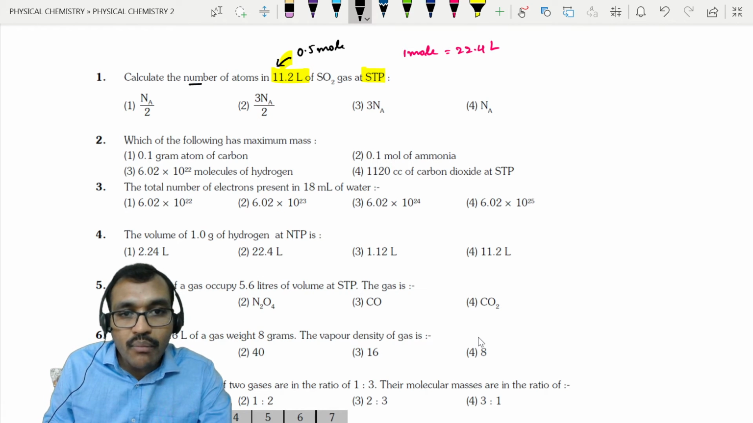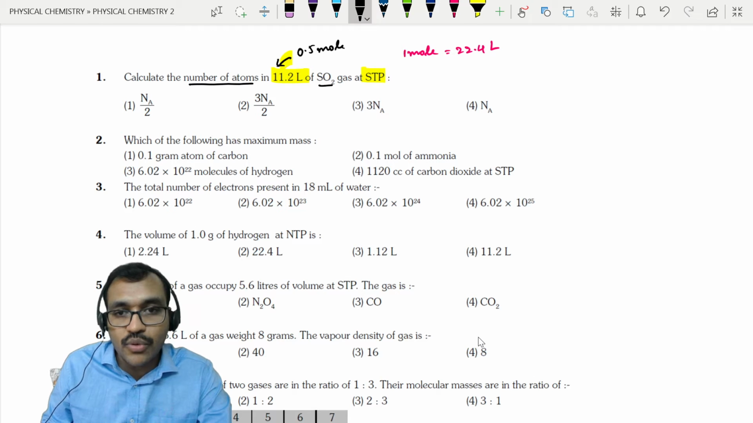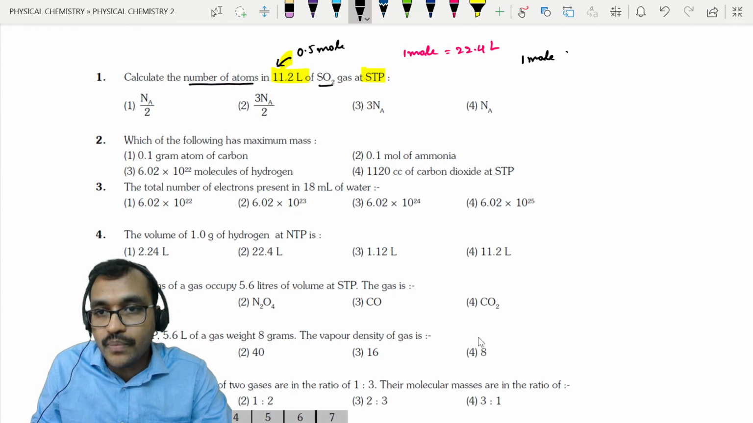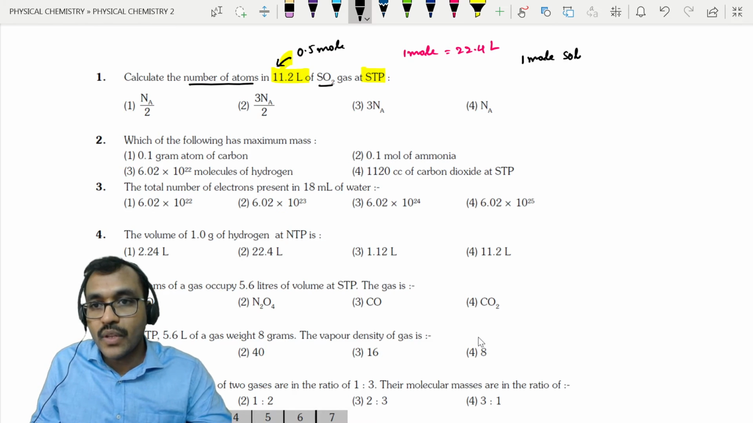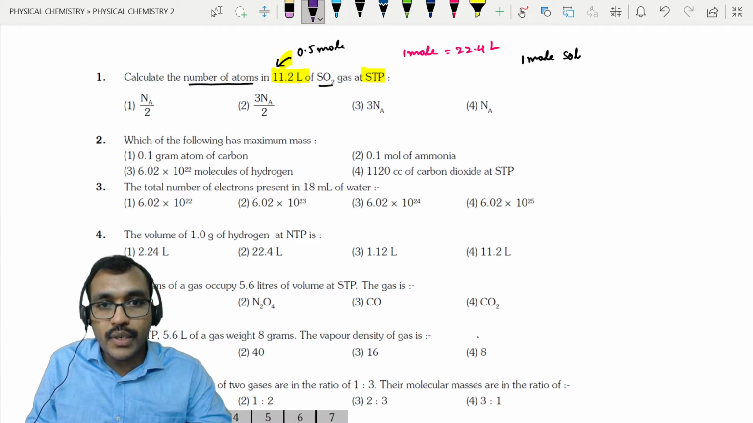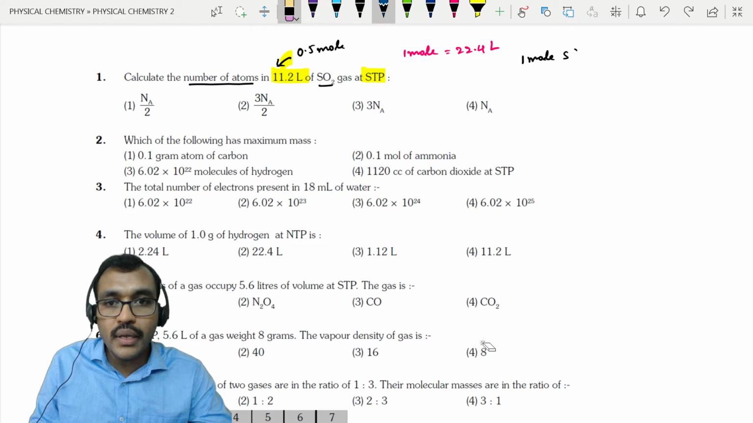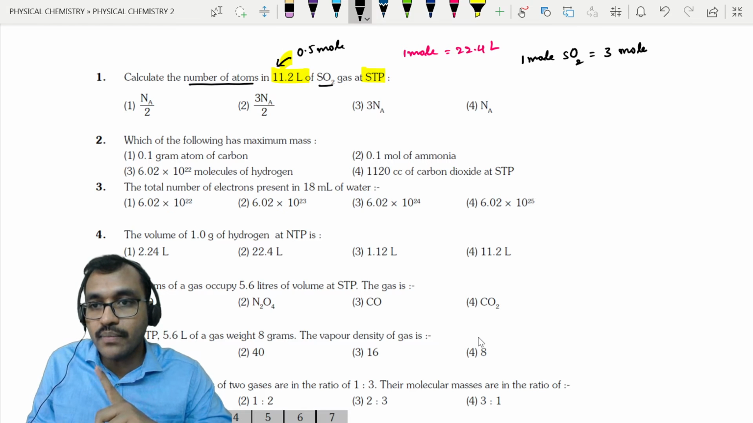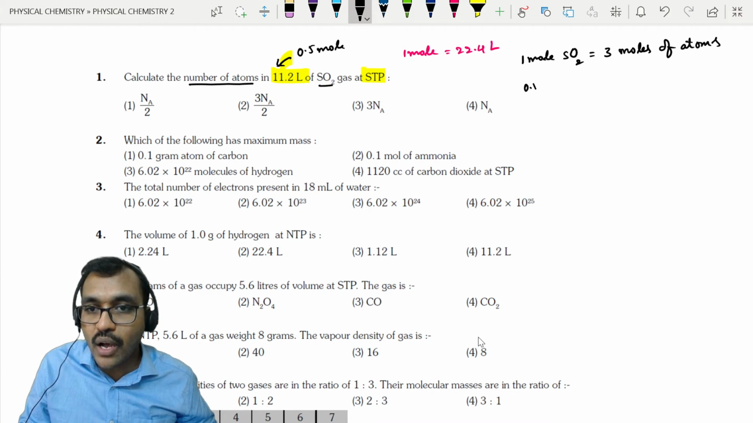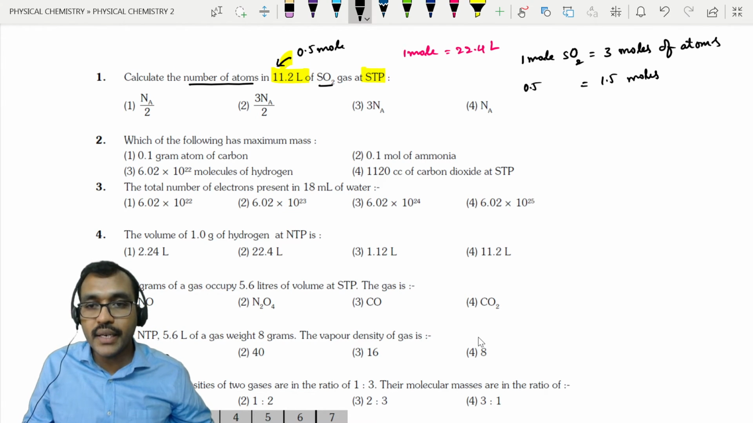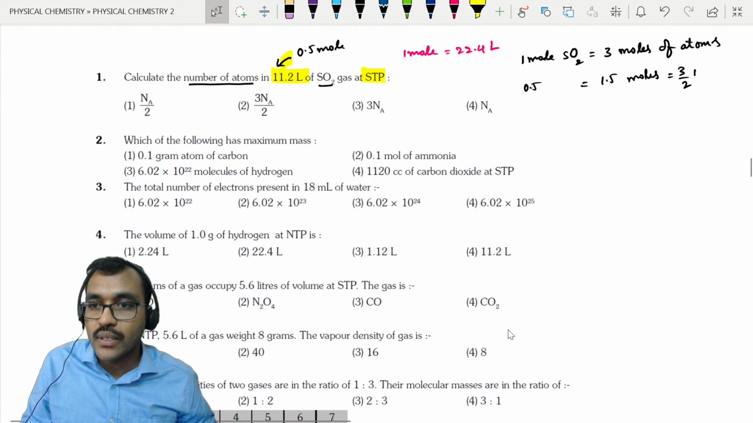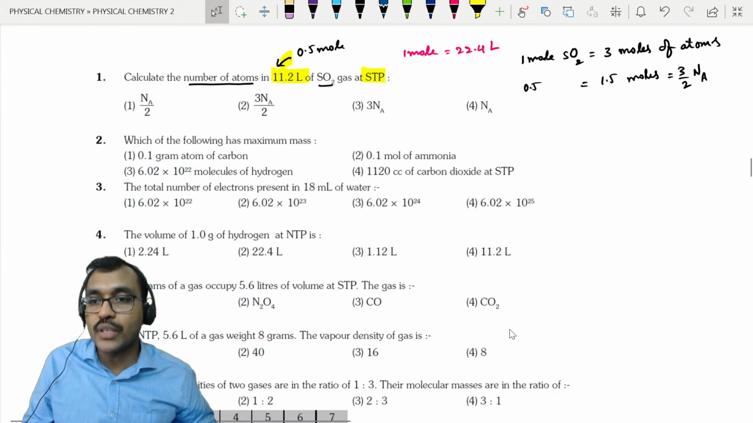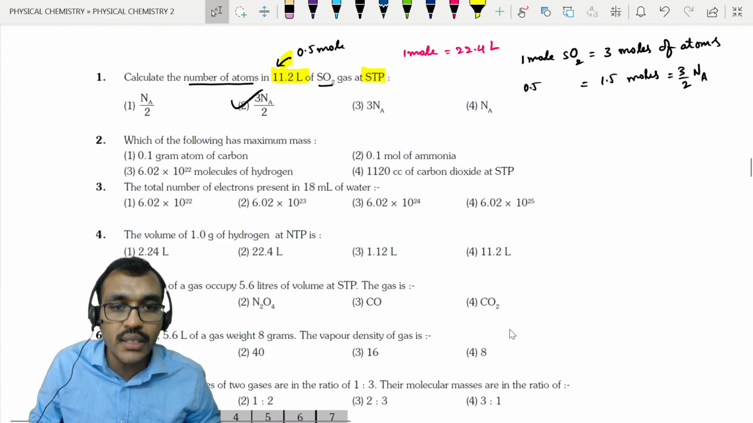We need to find the number of atoms present in SO2. 1 mole of SO2 possesses 3 moles of atoms, 1 sulfur atom and 2 oxygen atoms. So 3 moles of atoms. If you take half mole, you will get 1.5 moles of atoms, or we write it as 3 by 2 moles of atoms. We can write mole as Avogadro number. So 3 by 2 into Avogadro number of atoms. So the answer is option 2.